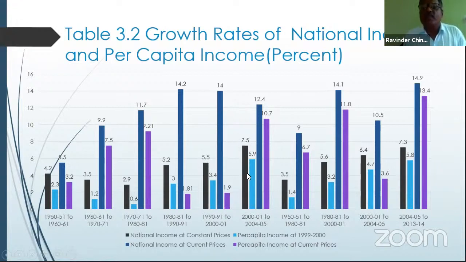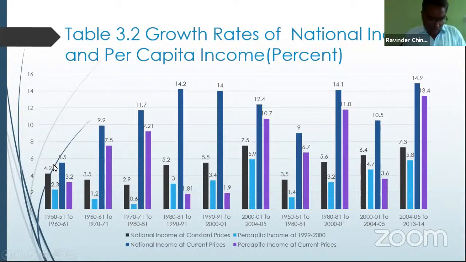7.5%. Then again we are going back to the 30-year period of growth rate, after these two, 3.5%. It reached 5.6% by the year 80-81, then 6.4% by 2001-2005, and by 2013-14 it reached 7.3%. So these are the growth rates achieved in national income in percentage per annum, and with the help of the bar diagram it is presented.